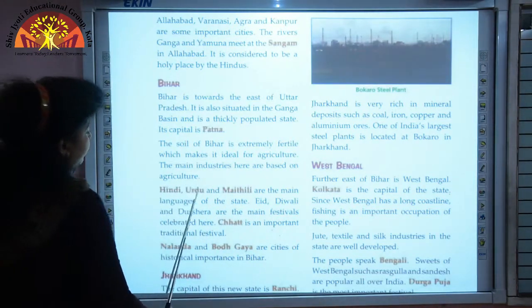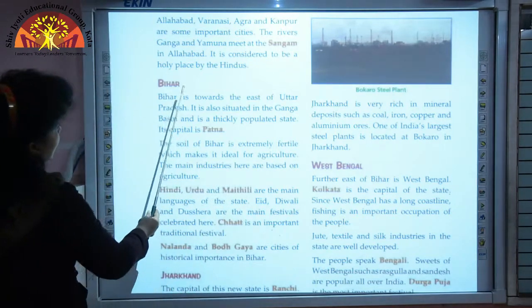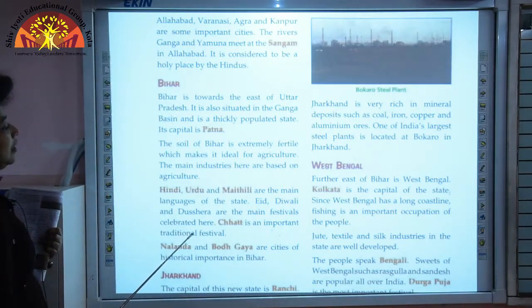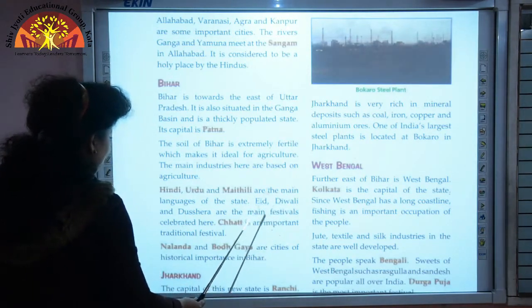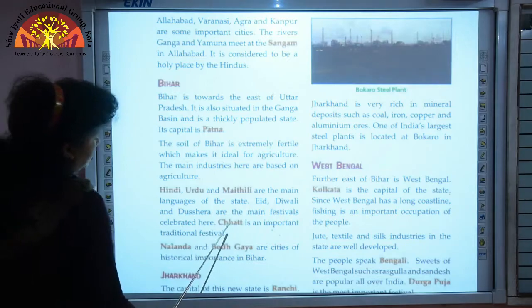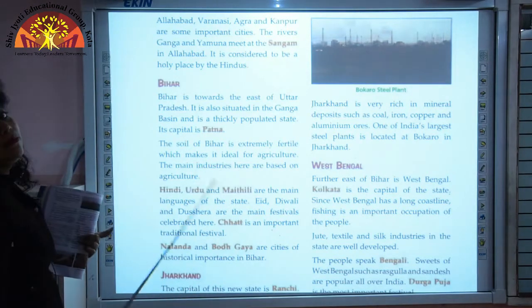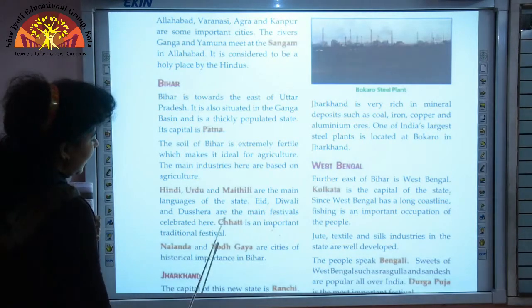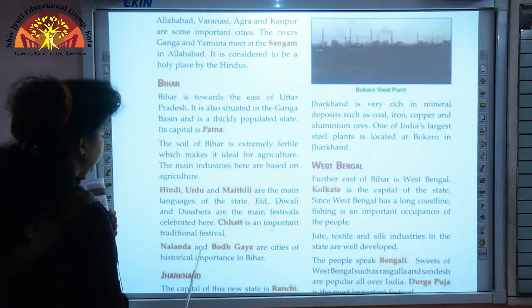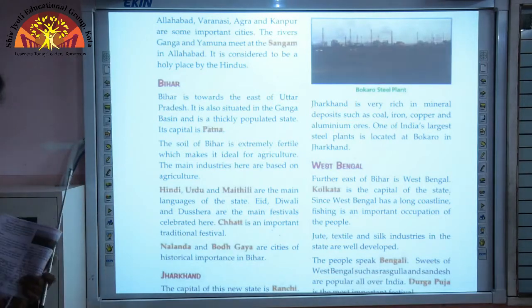Hindi, Urdu and Maithili are the main languages spoken in Bihar. The main festivals in Bihar are Eid, Diwali and Dasara, and Chhath is the most important festival of Bihar. Then you have Nalanda and Bodh Gaya, which are places of historical importance in Bihar.